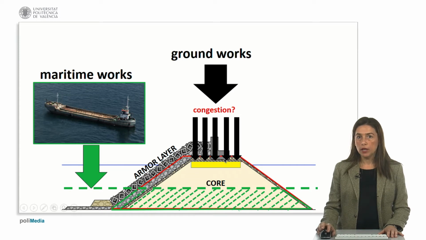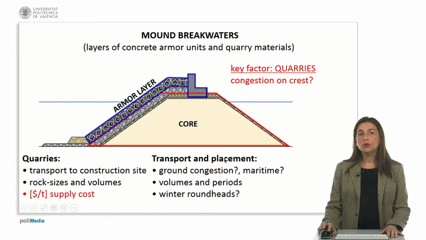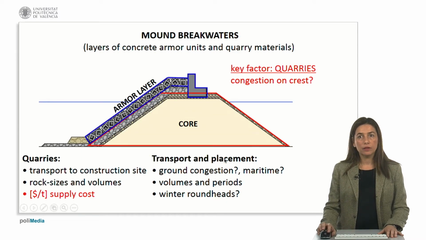In the main breakwater of the outer port of A Coruña, barges transported rocks for 5-meter to 40-meter water depths. Ground equipment moved the rocks for 5-meter water depths to the breakwater crest, and concrete blocks for placement. To build a mound breakwater, one key factor is the quarry and material supply. Another factor is the congestion of ground equipment on the breakwater crest. These two factors will condition how we build the breakwater.